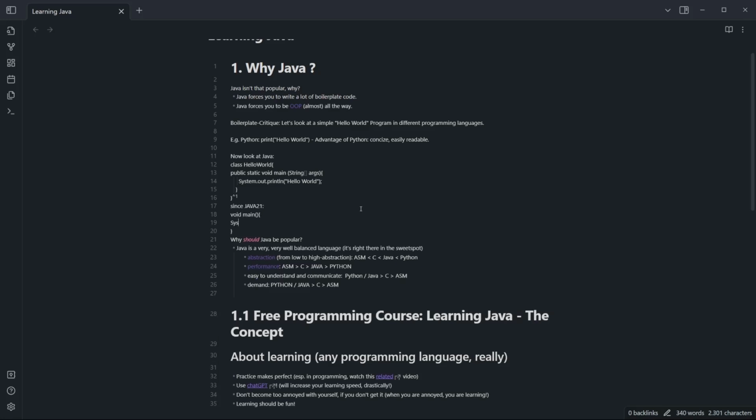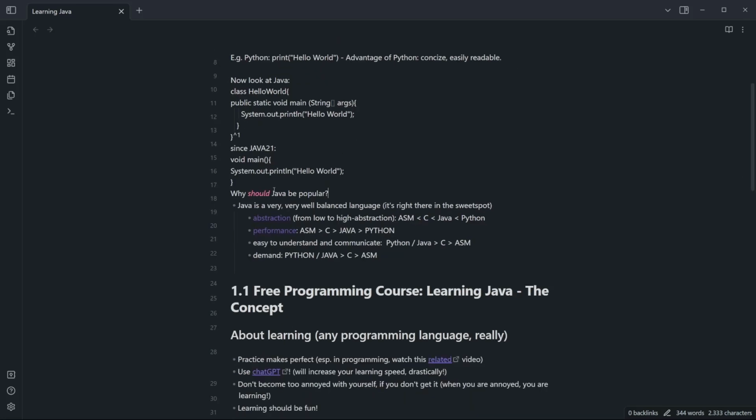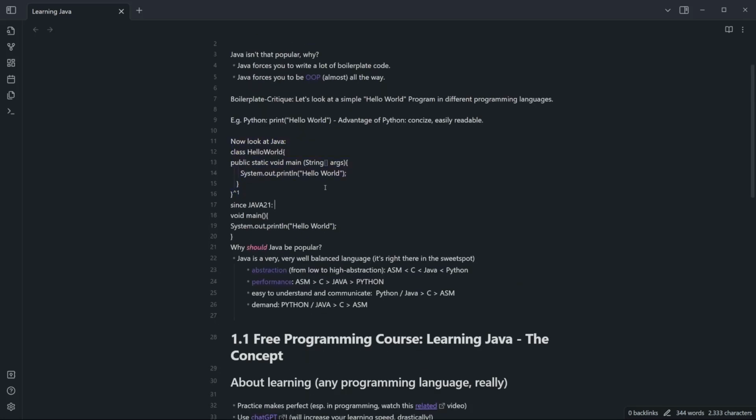main, system out print hello world. Okay, it's possible, no problem. And you have to end each of these statements with the semicolon right here, with this little symbol right here. It's very important. I forgot it in the last video. And so you don't have to have all this boilerplate code as I told you in the last video, but this is only since Java 21, right? So it's a very recent development.